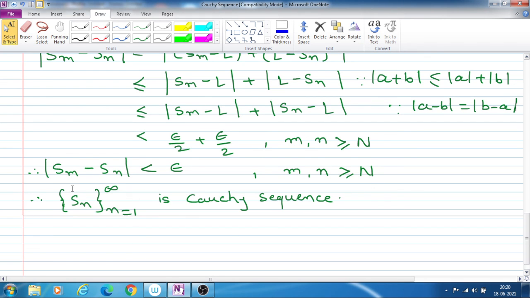So this is nothing but our definition of a Cauchy sequence. If Sn is a Cauchy sequence, then mod Sm minus Sn is less than epsilon: for given epsilon, there exists capital N such that for m and n greater than or equal to capital N, mod Sm minus Sn is less than epsilon. Therefore, this sequence Sn is a Cauchy sequence. So we stop here.